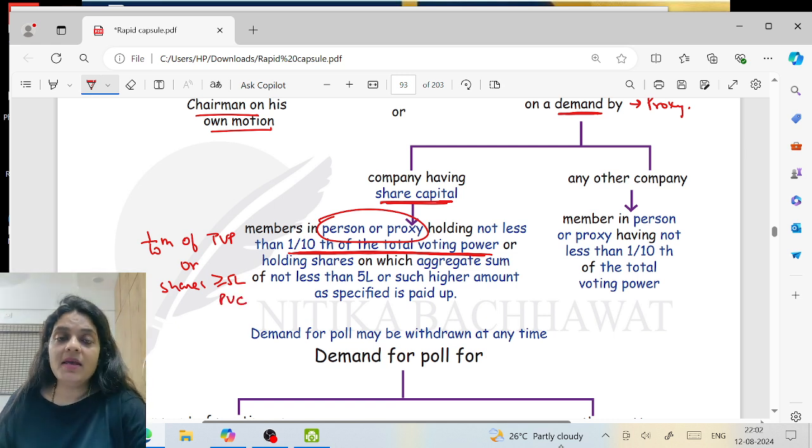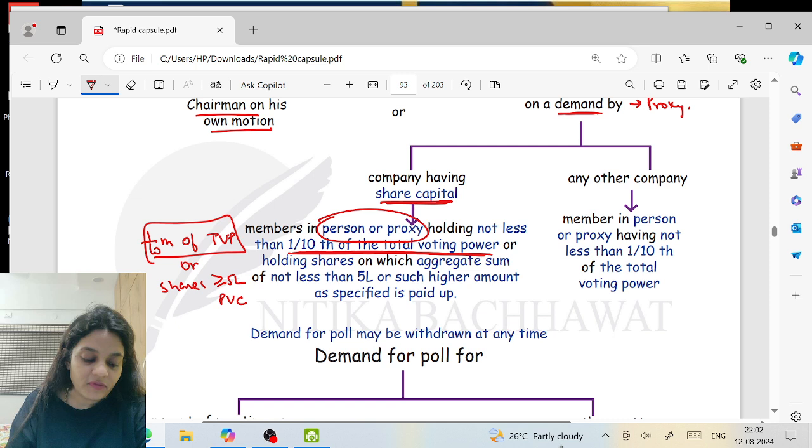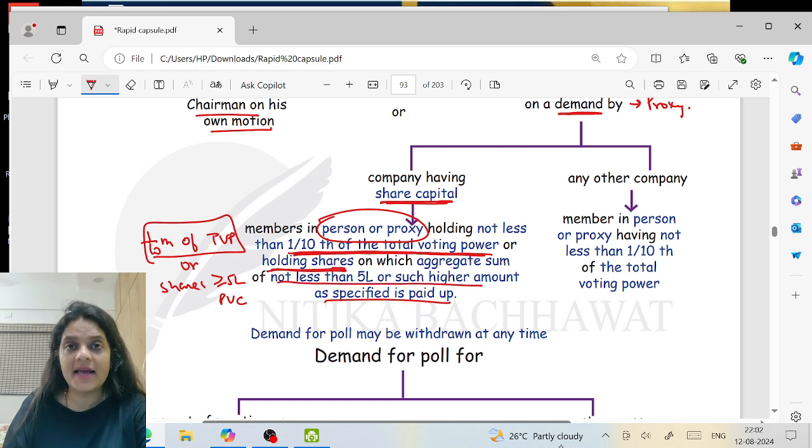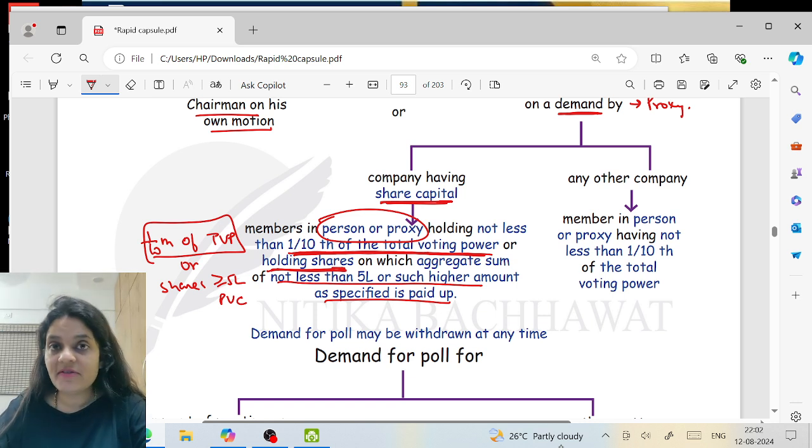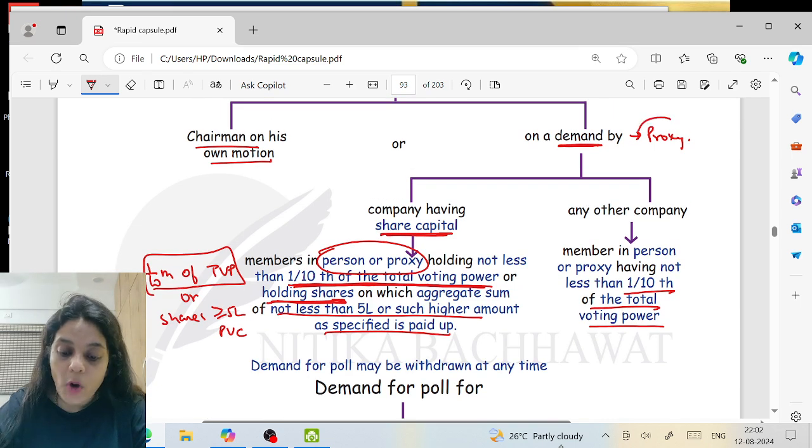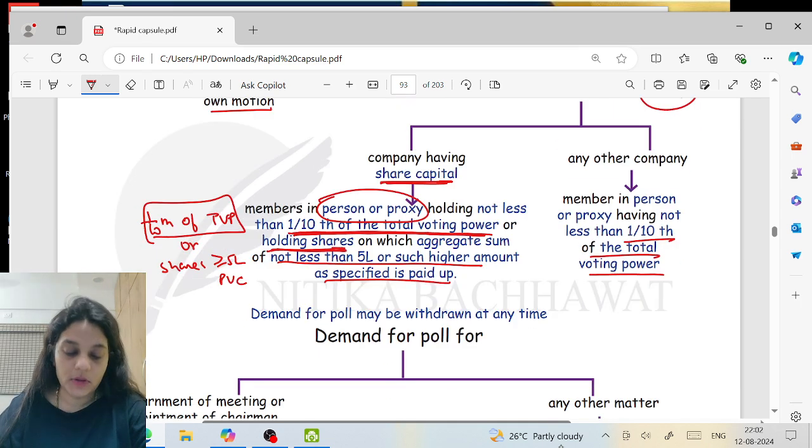Right? That means you're either holding 1/10 of the total voting power, or you're holding shares on which not less than 5 lakh has been paid up. And for any other company, that means if you don't have a share capital, members holding 1/10 of the total voting power. Remember, proxy can also demand for a poll.